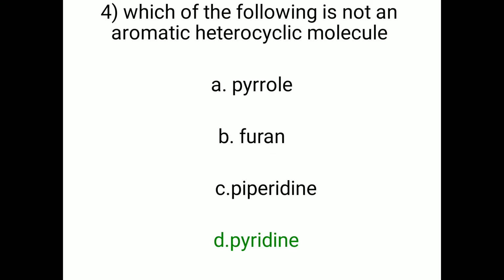Fourth question, which of the following is not an aromatic heterocyclic molecule? Option A. Pyrrole, B. Furan, C. Piperidine, D. Pyridine. The correct option is D. Pyridine, because